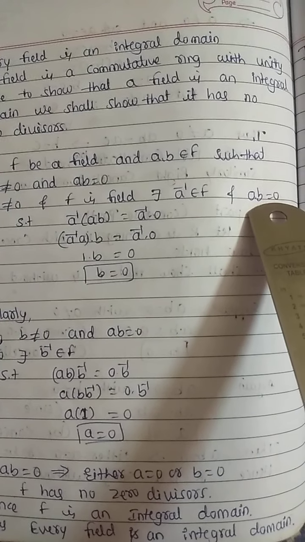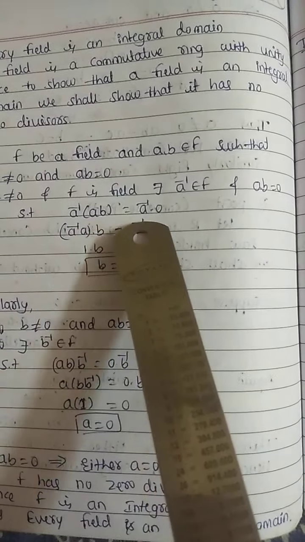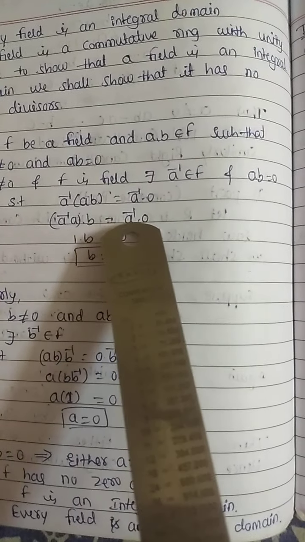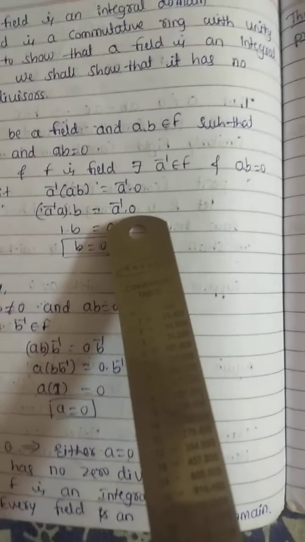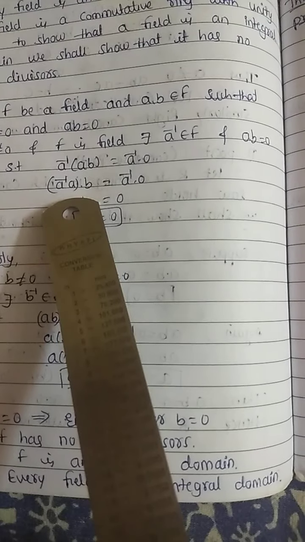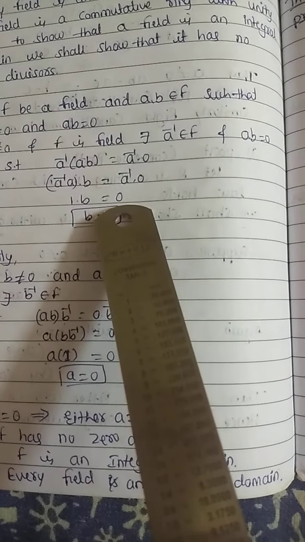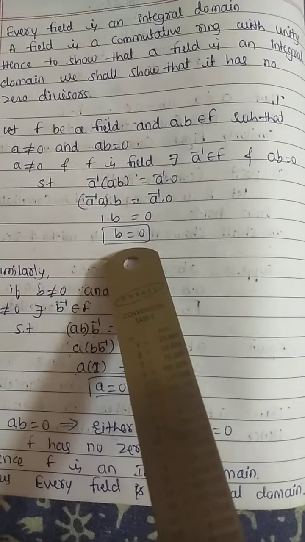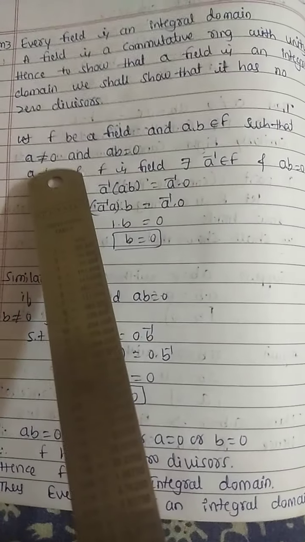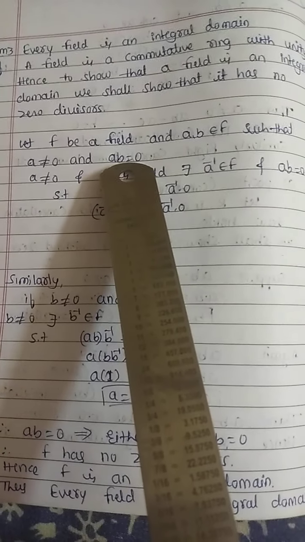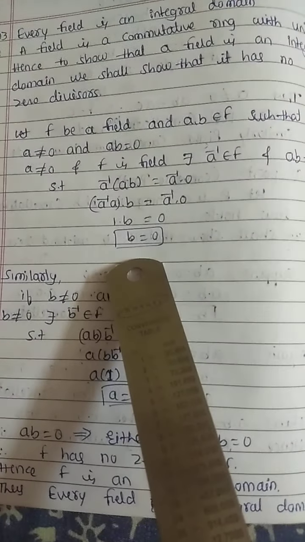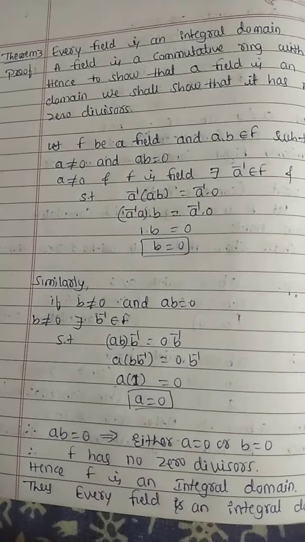Pre-multiply by A inverse on both sides. A inverse of AB equals A inverse into 0. By the associative property, A inverse into A into B equals A inverse into 0. A inverse into A is 1. 1 into B equals A inverse into 0, which is 0. So B equals 0. Here we have taken A as a non-zero element and AB equals 0. Then B equals 0. This is one condition.